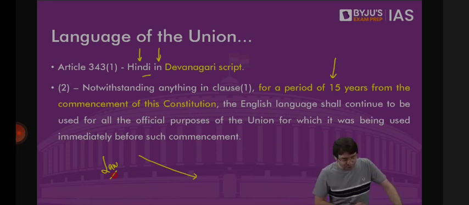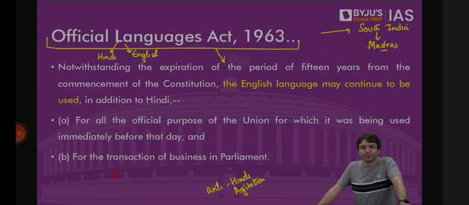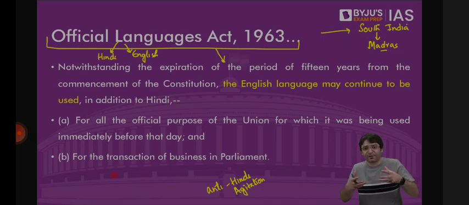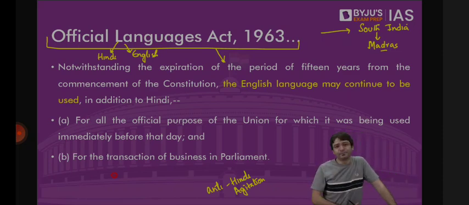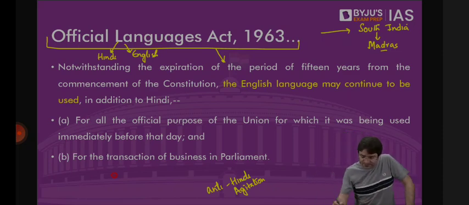And to resolve the crisis that we witnessed in India against the Hindi imposition, the law was passed by the Parliament called the Official Languages Act, and it is this Official Languages Act which says the Union of India will have two official languages, Hindi as well as English, without any expiry term.